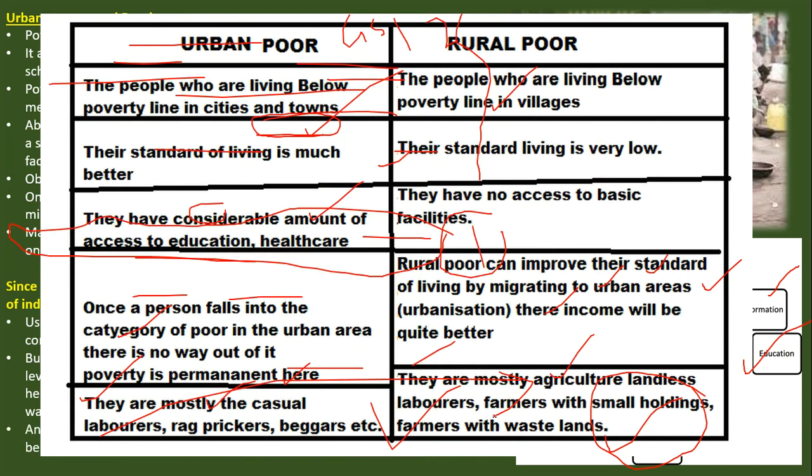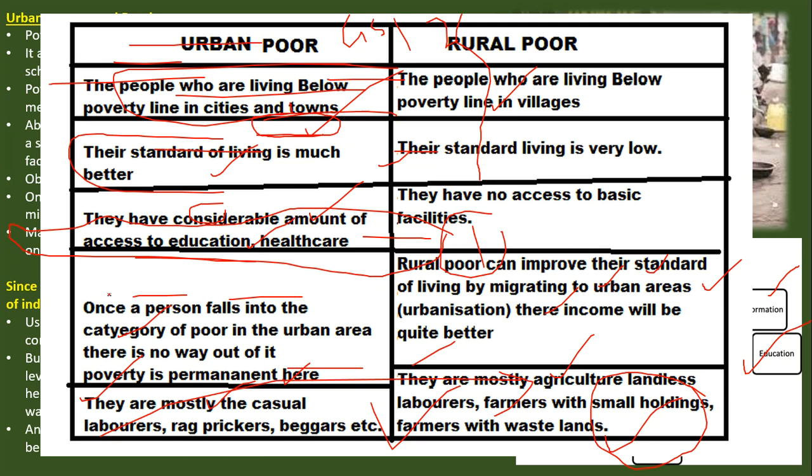If you see urban poor versus rural poor, this is not a very standard definition, but just to understand. The people living below the poverty line in cities and towns are called the urban poor. Their standard of living is much better compared to people in rural areas, because they have more facilities, maybe more transport facilities, more restaurants nearby to eat. They have a lot of options. Even though they are earning less, they have considerable access to education and healthcare also. If they want, schools at least are available. In rural villages, sometimes schools and hospitals won't even exist.